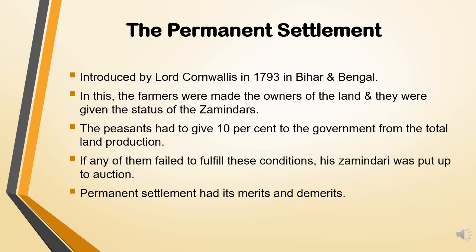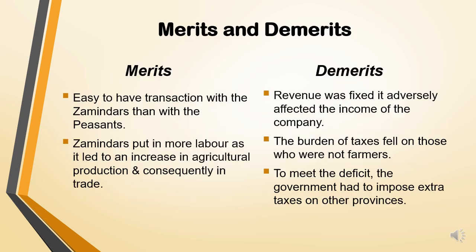But this permanent settlement had some merits and demerits. Merits and demerits are the advantages and the disadvantages. Now let's see what they are. First, the merits. It was easier for the government to have transactions with the zamindars than with the peasants.